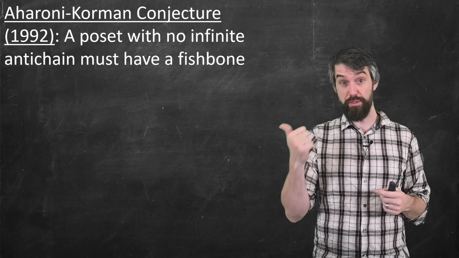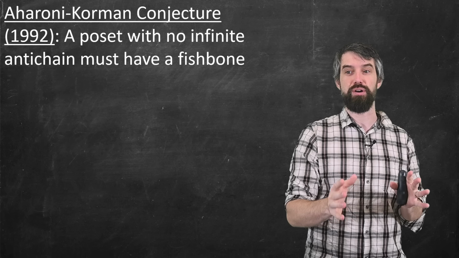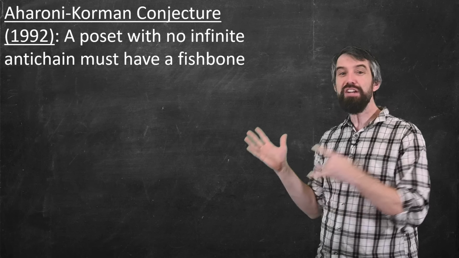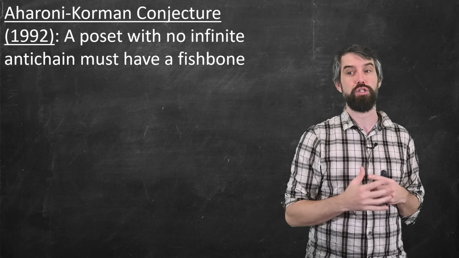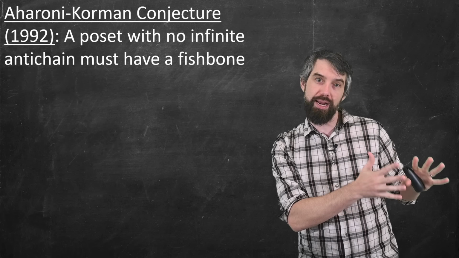Okay, so we've seen examples with a fishbone and with an infinite antichain. So the conjecture, the Aharoni and Korman conjecture of 1992, was that every single poset, every single partially ordered set, has one of those two things. Either it has an infinite antichain or it has a fishbone.